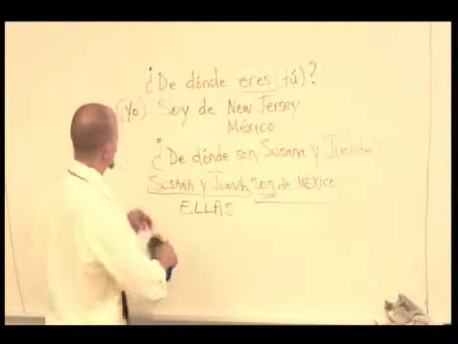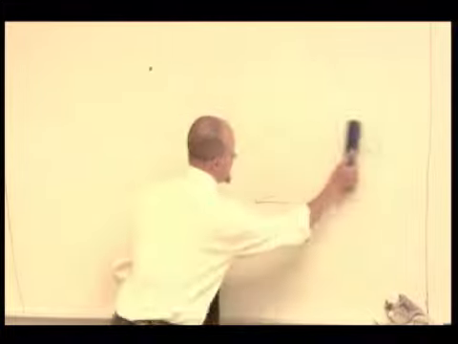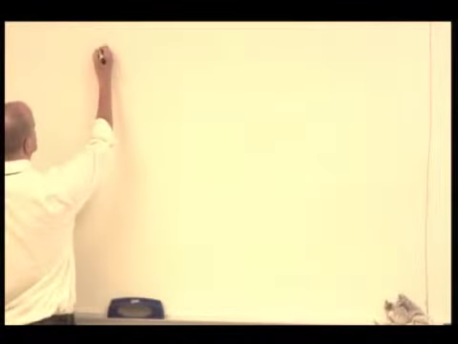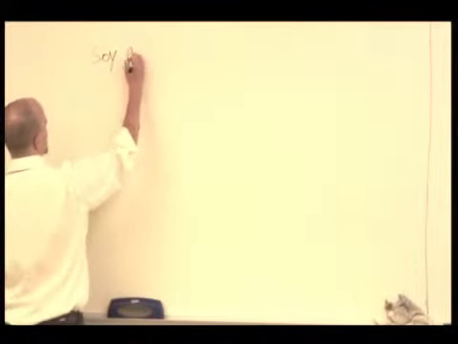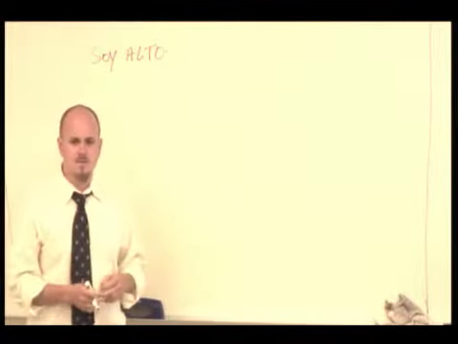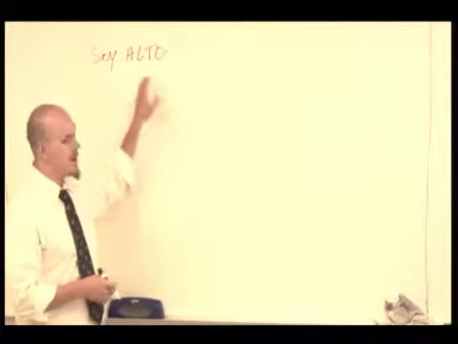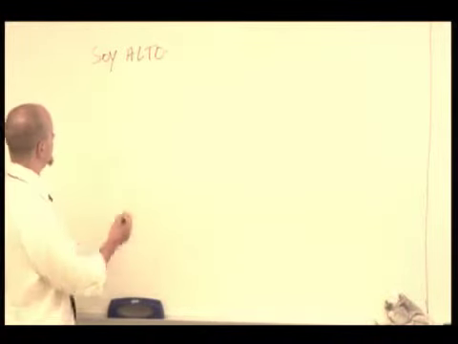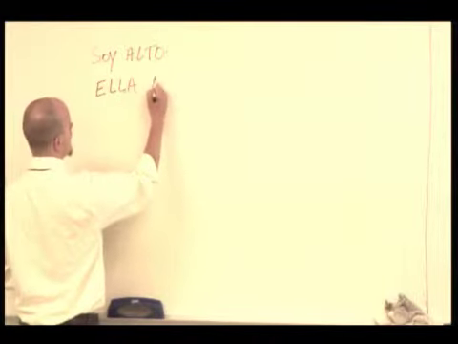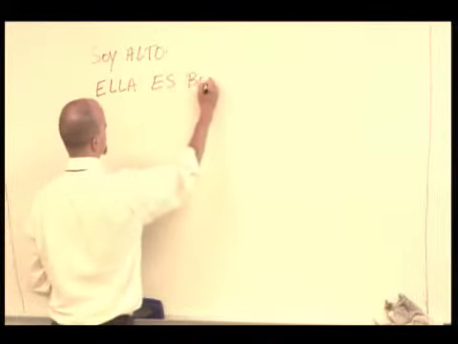Okay, a couple more examples. One way that we commonly use ser is to describe people or things. So if I want to say, for example, I am tall, which I don't know if you can tell on that end, but it's patently untrue. Soy alto. If I want to say, she is pretty, ella es bonita.